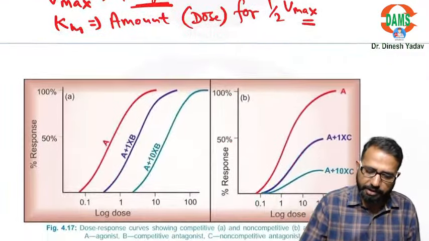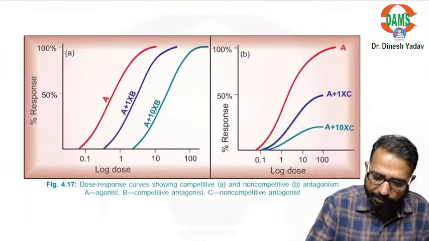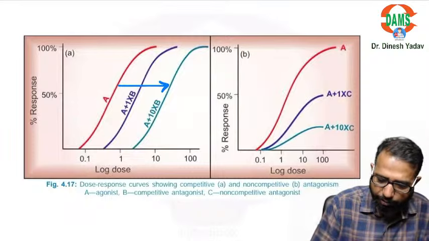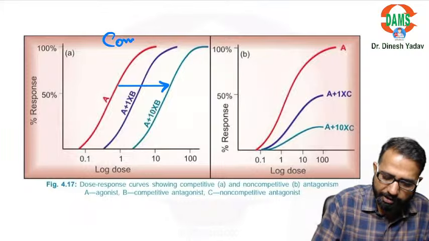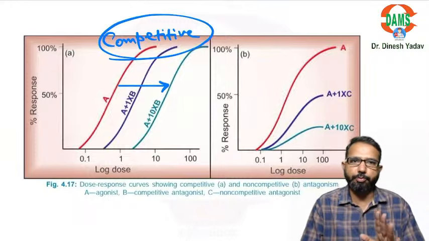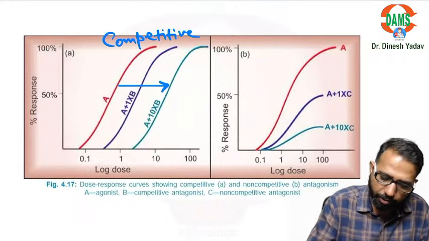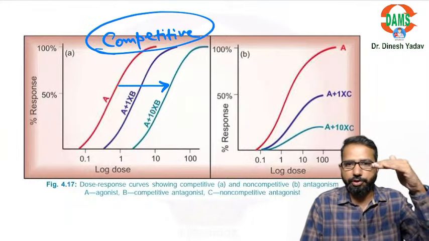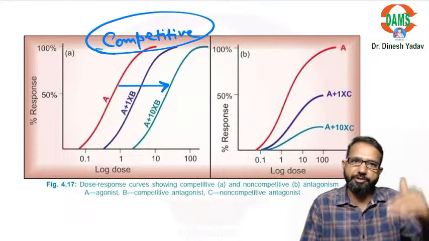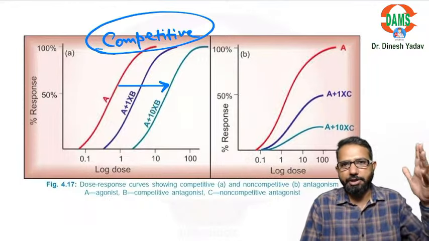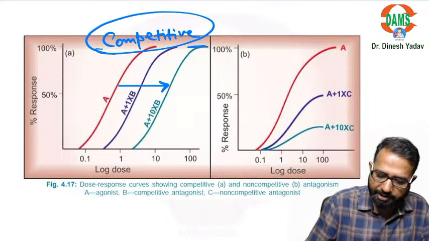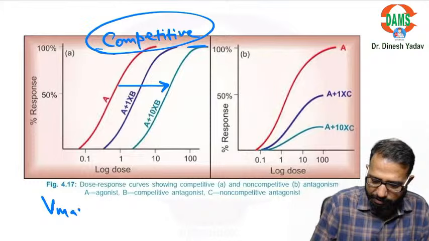Now you can see in this graph, after giving the antagonist, the graph is shifted to the right. Always remember, right means competition. In the competitive nature, you will shift to the right. Good competition, healthy competition, you will always be right. The graph is shifted to the right, but the height is the same, because in competition you will study more and you can achieve the same response. Your rank is still the same, but you need to work harder if there is a competitive exam. So you can see the height is the same, so the Vmax is the same.